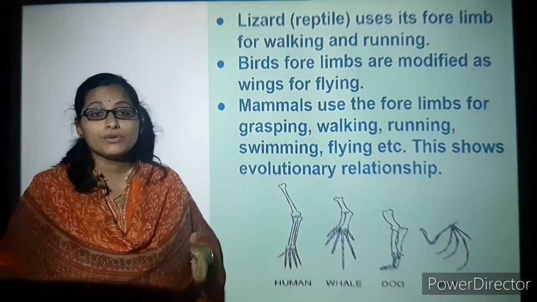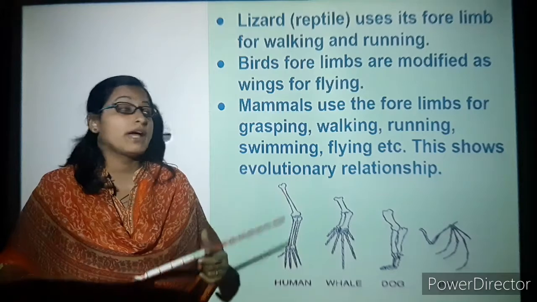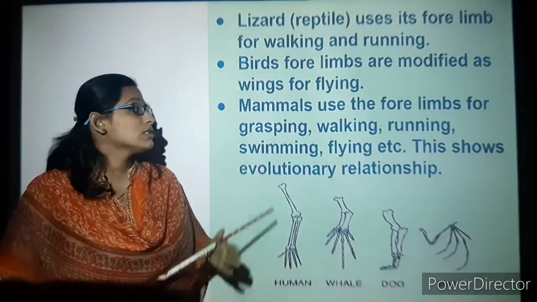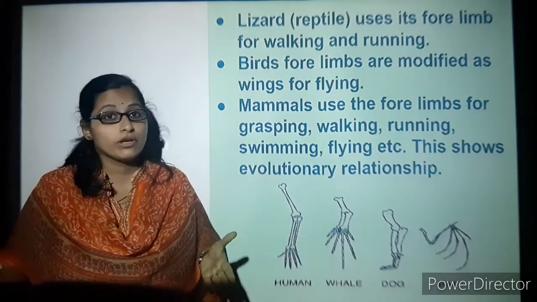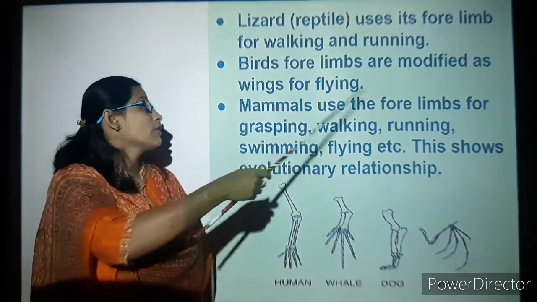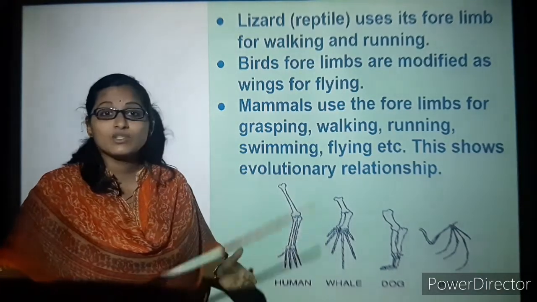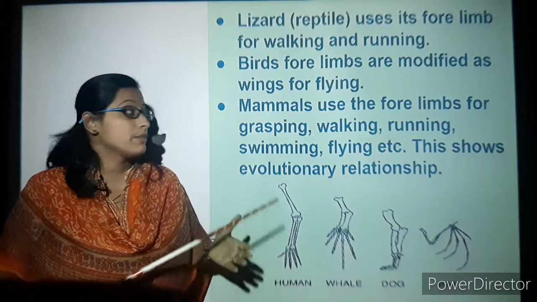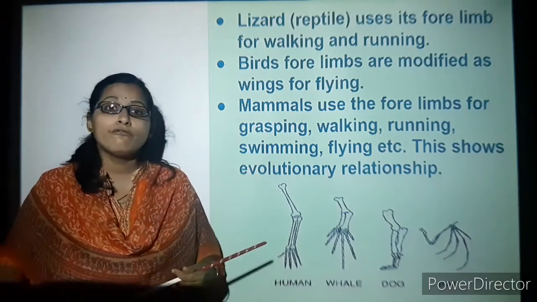So what are wings used for? They are used for flying. So next come the mammals. How are mammals going to use their forelimbs? You can take your own example. Like for grasping, walking, running, swimming, flying, etc. There are a whole lot of activities that mammals can do with the help of forelimbs.